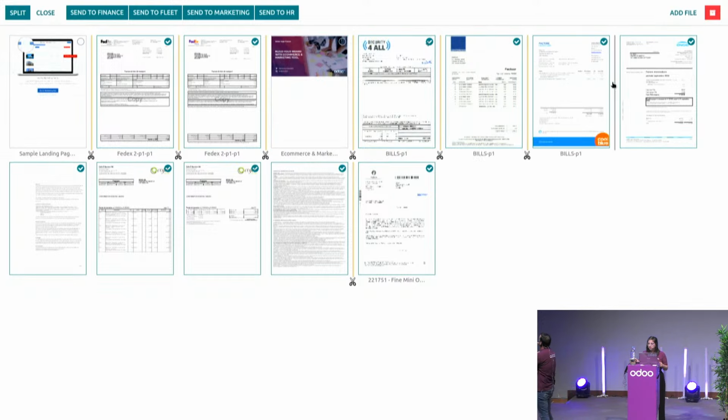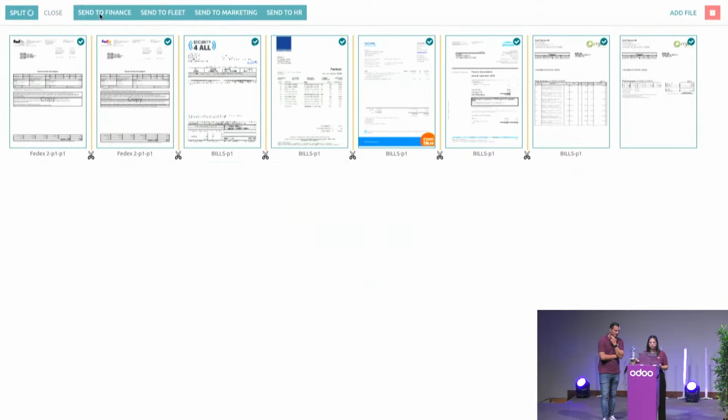So I can easily, as you can see, separate the different documents, even if they have multiple pages. I select the ones that I don't want to treat right now, and I even take out the terms and conditions pages because they're useless. I'll send everything to finance.